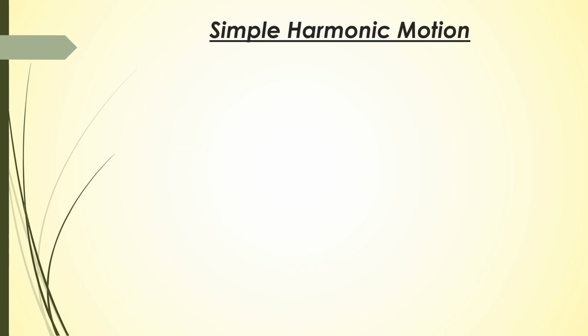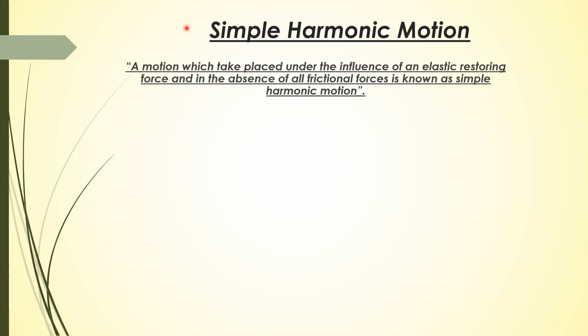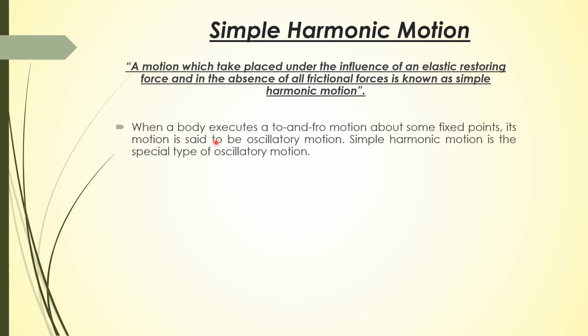Let's start with our first topic, what is simple harmonic motion. A motion which takes place under the influence of an elastic restoring force and in the absence of all frictional forces is known as simple harmonic motion. When a body executes a to and fro motion about some fixed point, its motion is said to be oscillatory motion or a vibratory motion. Simple harmonic motion is a special type of oscillatory motion.